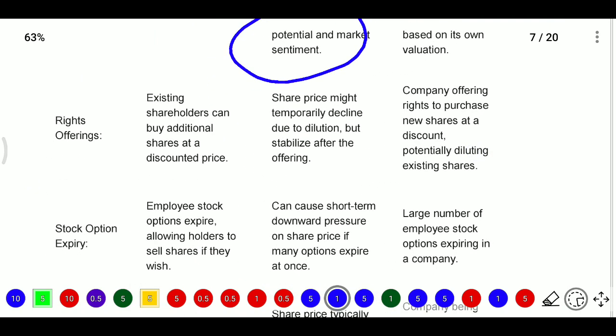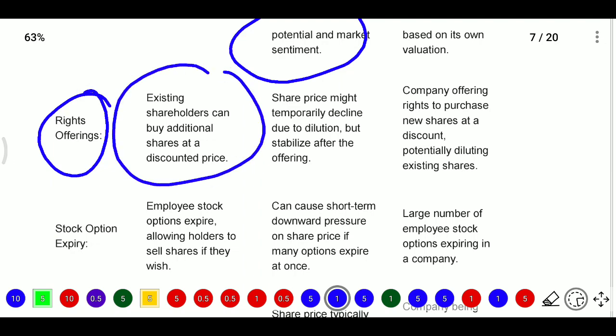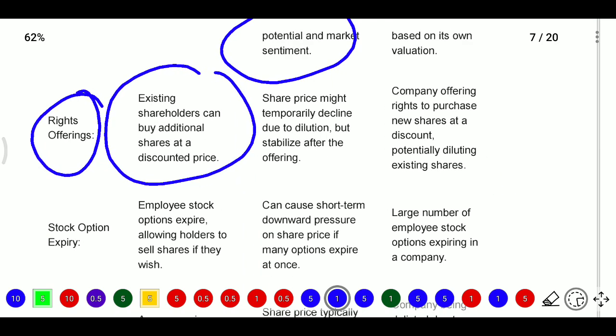Next, rights offering means existing shareholders can buy additional shares at a discounted price. For example, in the market the price is 100 rupees, but the company issues these shares to its existing shareholders at 50 rupees.